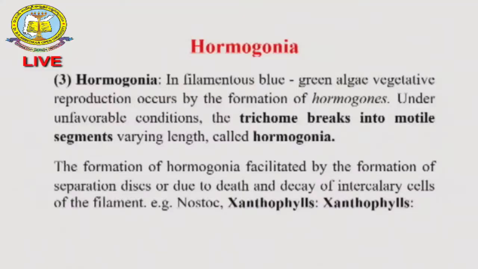Next is hormogonia, also a type of vegetative reproduction. In unfavorable conditions, the entire body comes together and forms a special type of structure, which we call hormogonia. Then in favorable conditions it automatically produces a new plant. We see this only in cyanophytic algae, and in Xanthophyceae, Nostoc and Anabaena also. These are the three types of vegetative reproduction so far.